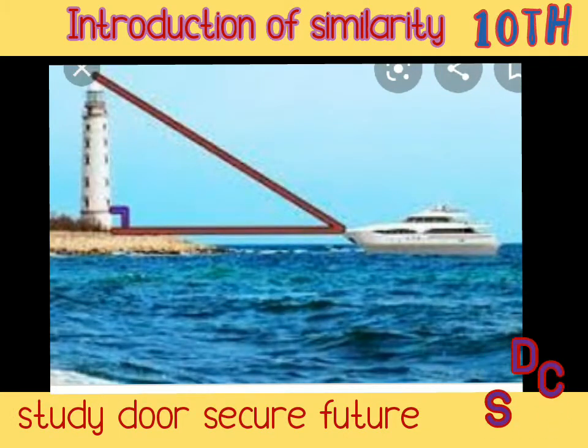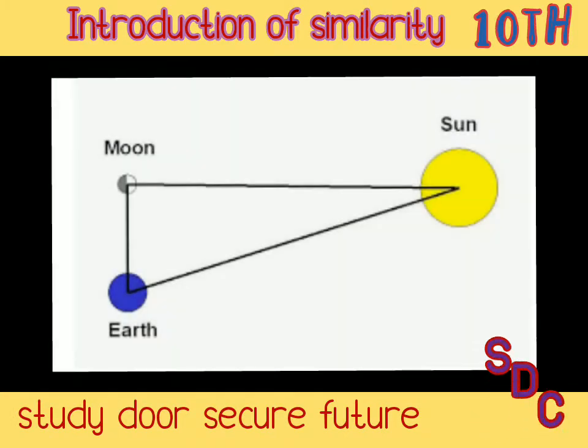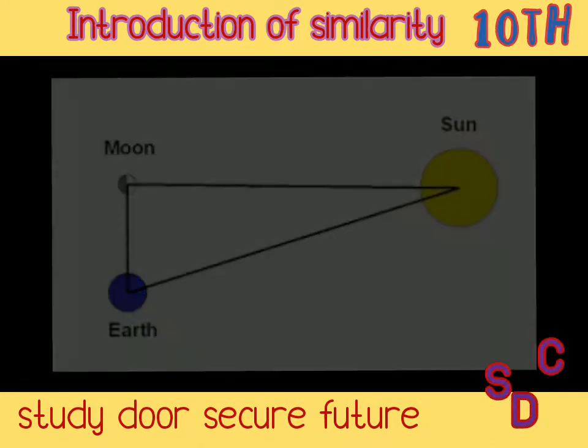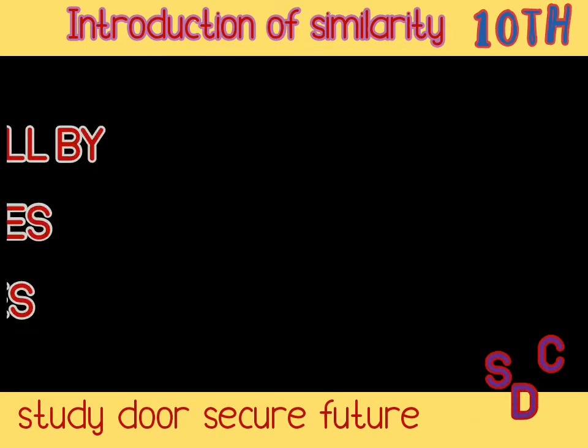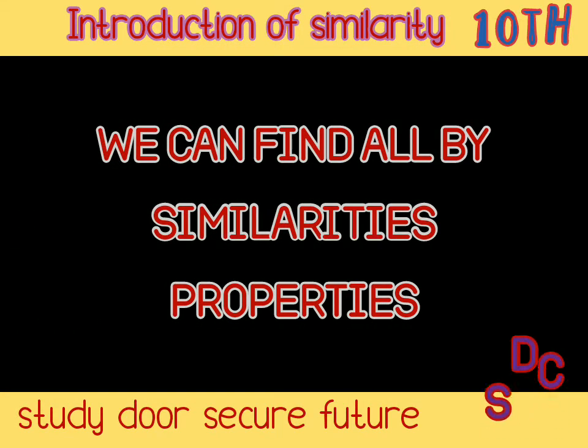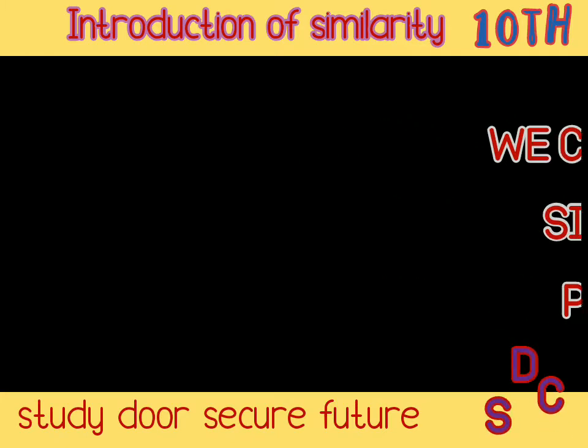For example, the distance of the moon from us or the height of Mount Everest. Do you think we can measure it directly with the help of measuring tapes? No. In fact, all these are found out by indirect measurement, based upon the similarity of figures.